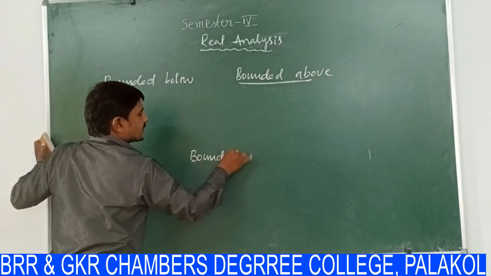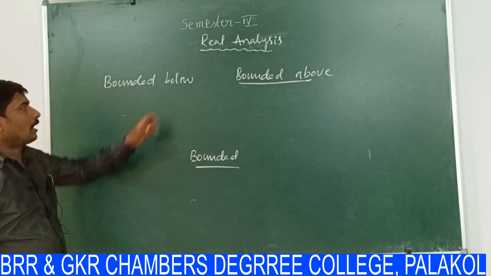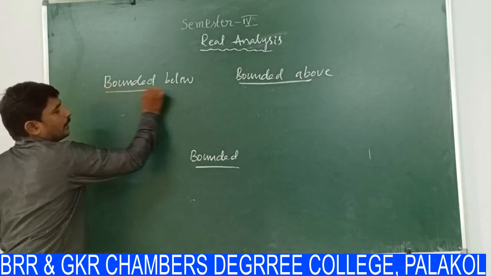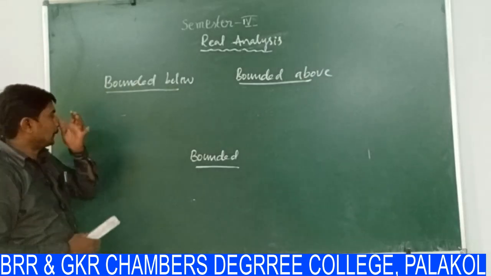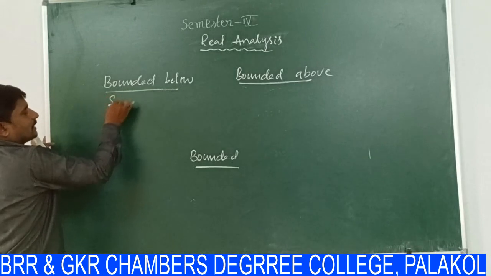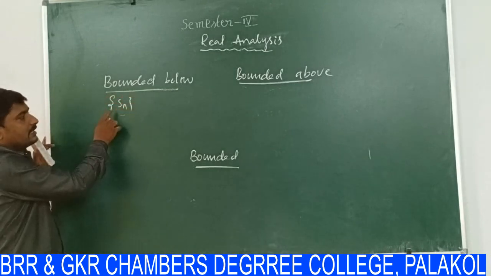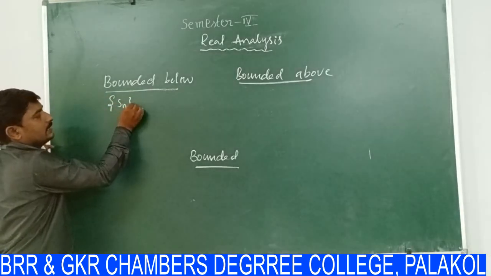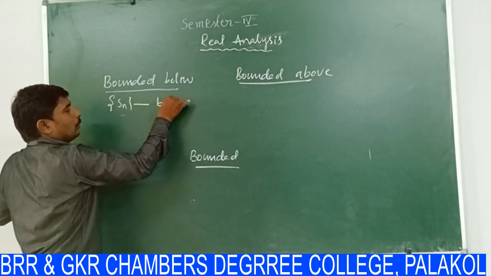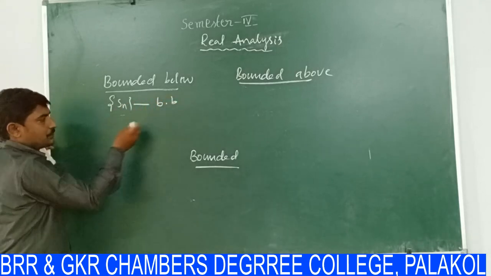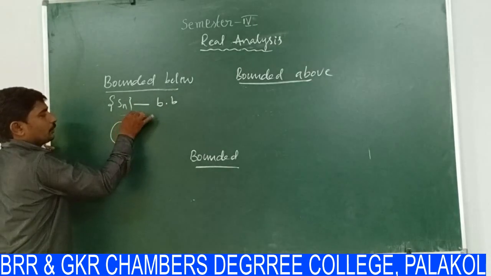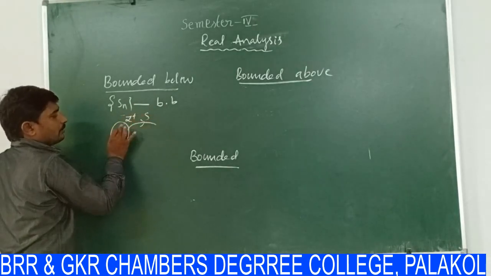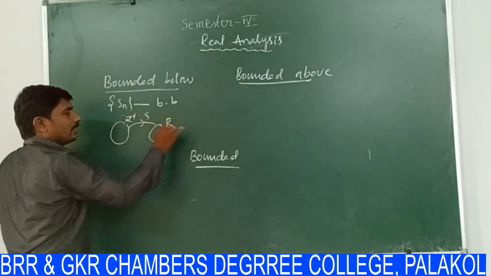When is the sequence said to be bounded above or bounded below? I am taking some sequence Sn, a sequence of real numbers. This sequence is said to be bounded below if the range is bounded below. S is a mapping from positives to the set of real numbers.